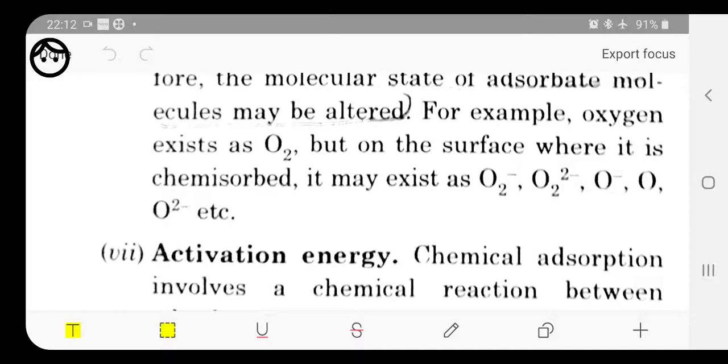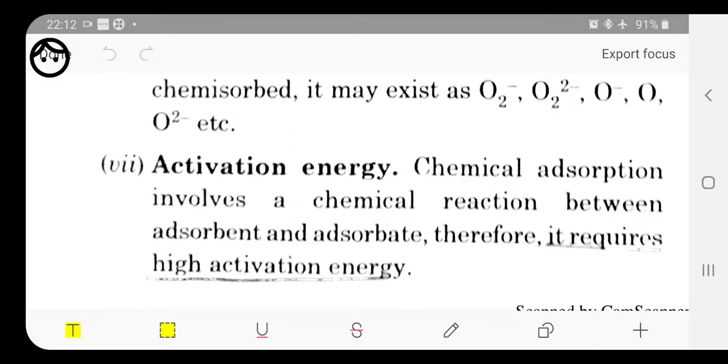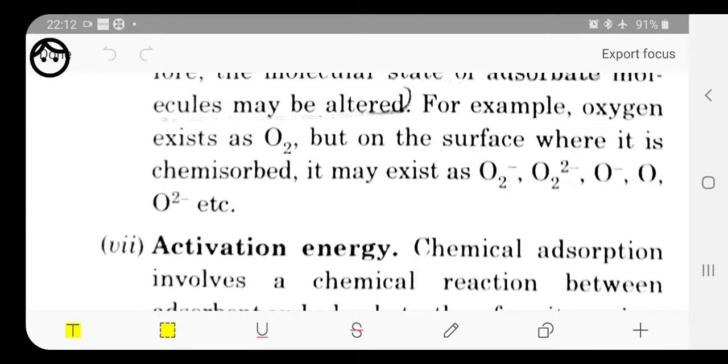Next we have activation energy, which we have already discussed. Chemical adsorption involves a chemical reaction between adsorbate and adsorbent, that's why it requires high activation energy. So these are the various characteristics of physisorption and chemisorption.